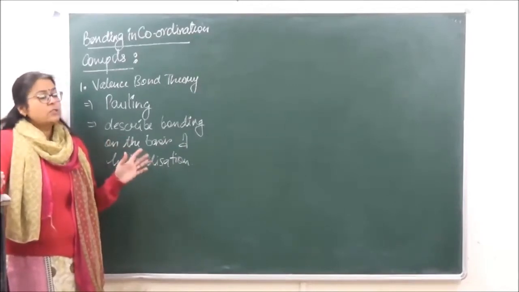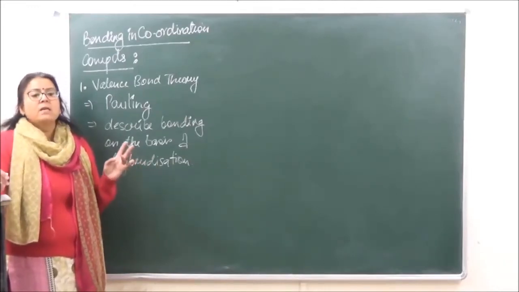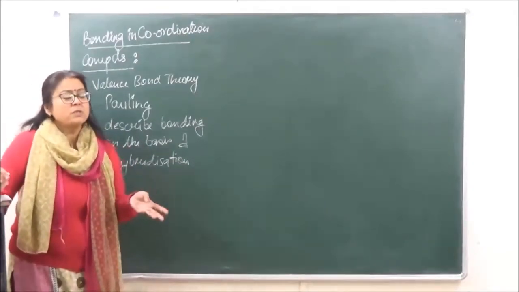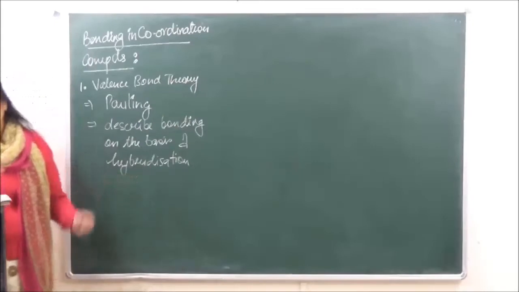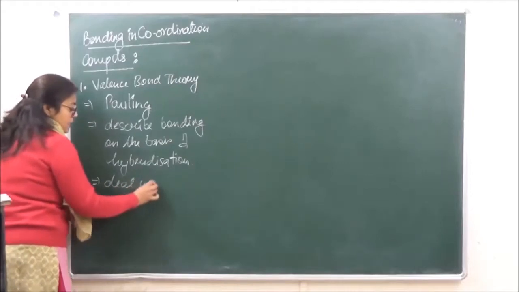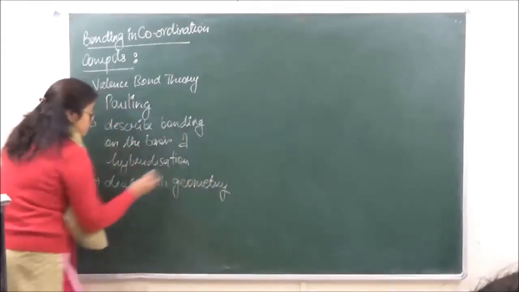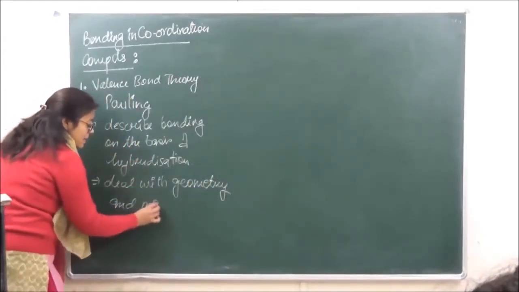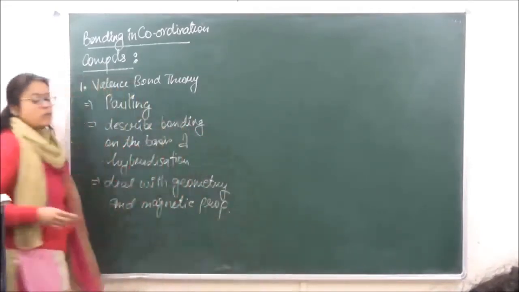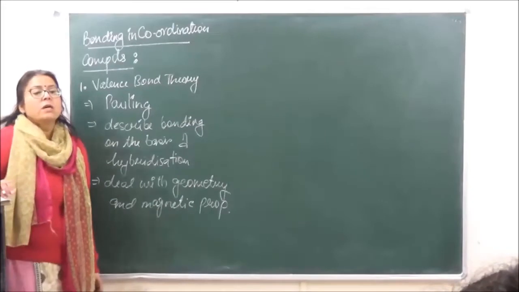So what kind of hybridizations are we going to study over here? We will study sp3, we will study dsp2, and we will study sp3d2. ठीक है? So these are the three hybridizations which are going to be most common with respect to coordination compounds. Now this theory is mainly going to deal with the geometry and magnetic properties of coordination compounds. Magnetic properties matlab they may be paramagnetic, they may be diamagnetic depending upon the paired and unpaired